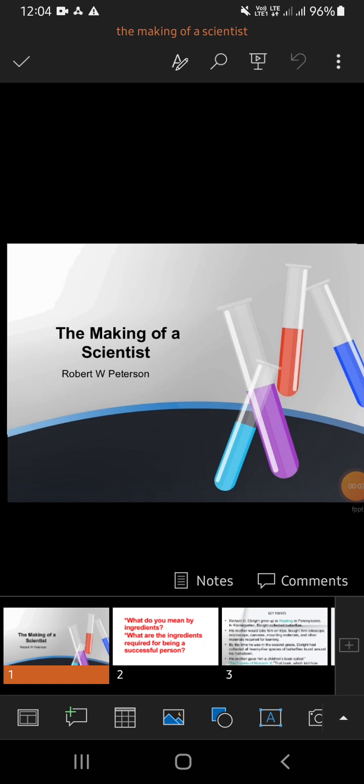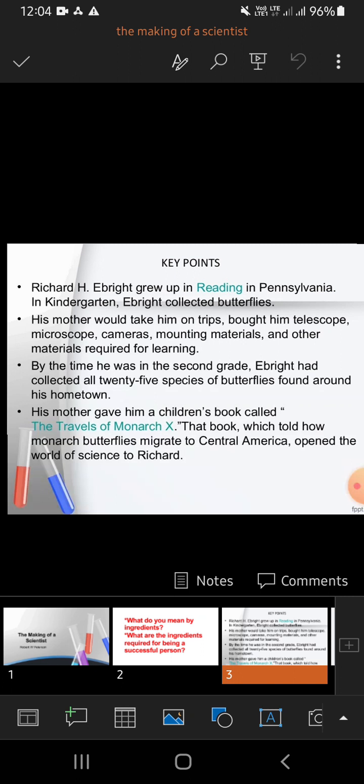Hello, students. Today we will read Chapter 6, The Making of Scientists, from your book Footprint Without Feet. It is written by Robert W. Peterson. In Part 1, we have read some pages of this chapter. Let's recapitulate before reading further.